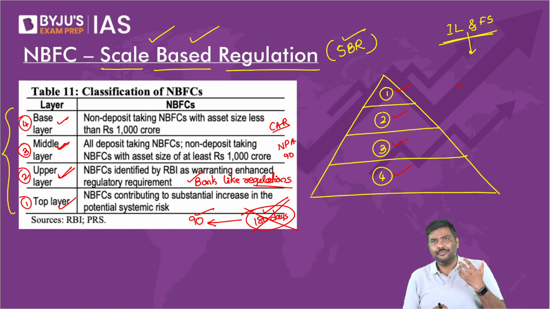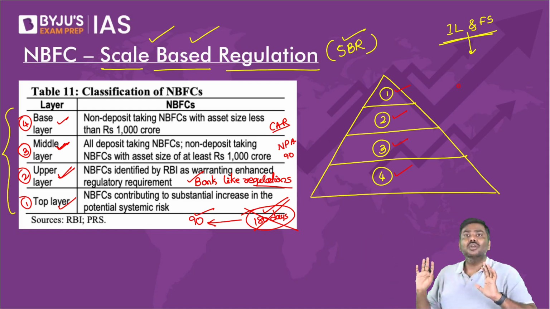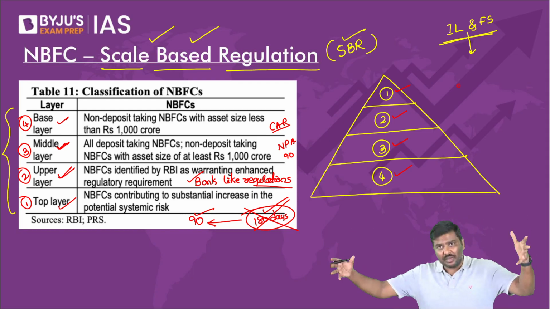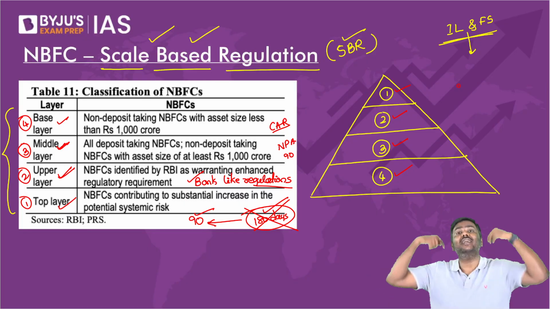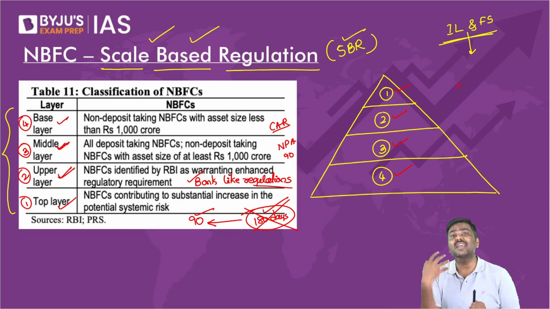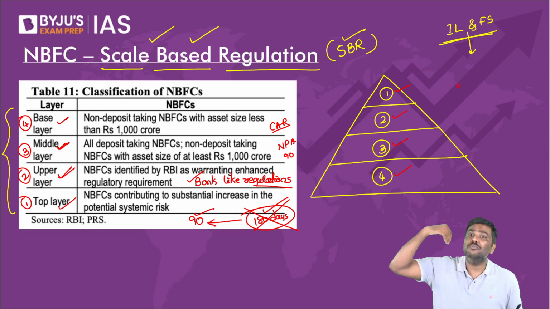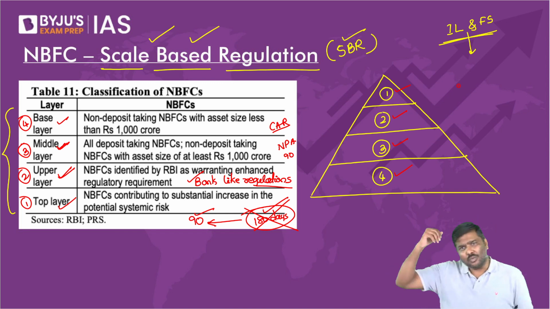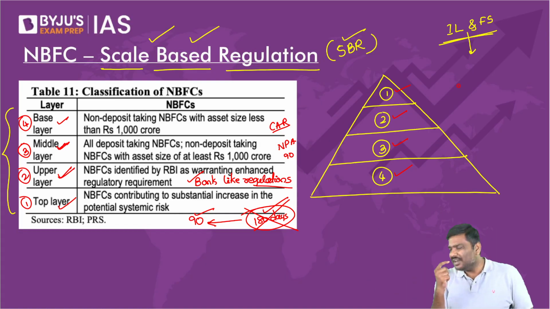I hope you understand. Some of these, they will not be able to make a payment now. So such a huge NBFC, which has raised a loan from the market in the form of bonds, says that they are not able to make payment. And after the investigations were done, it was realized that the regulations were not properly implemented by IL&FS. They had violated many of the provisions. So RBI said, let me bring more strict regulations on NBFCs.